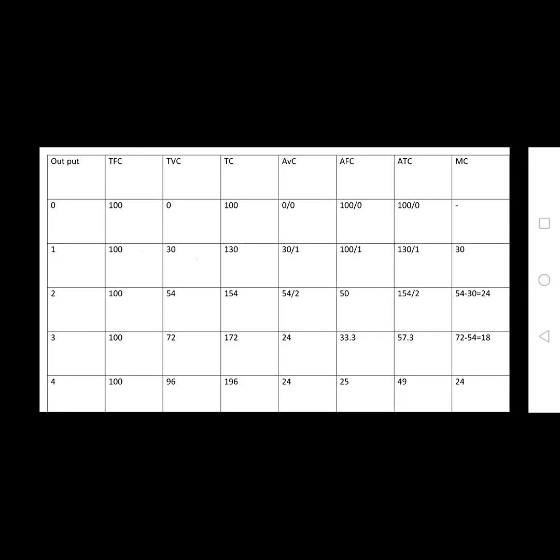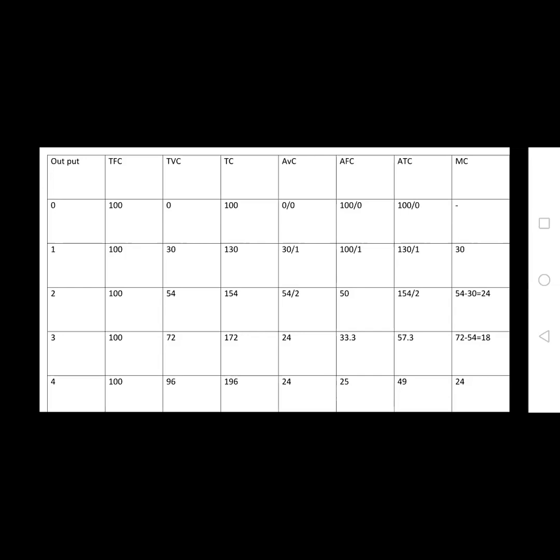If you observe the table, the outputs are 0 to 4, the quantity of output, and TFC as total fixed cost, TVC as total variable cost, TC as total cost, and next average variable cost, average fixed cost, average total cost, and the last one is marginal cost.